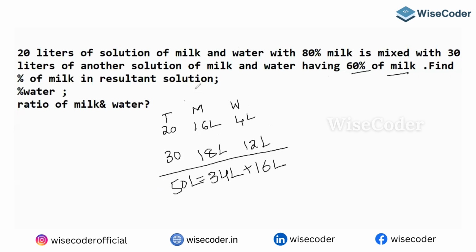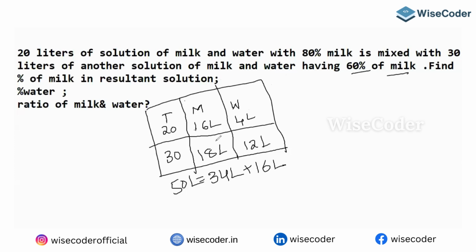So guys, what I'm trying to tell you is this point. Whenever you come across these types of questions, I want you to understand these things. Look here: 20 liters of solution of milk, which is 80% milk. The moment you figure out 80%, don't calculate the remaining one separately. Obviously the remaining will be water, that is 20%.